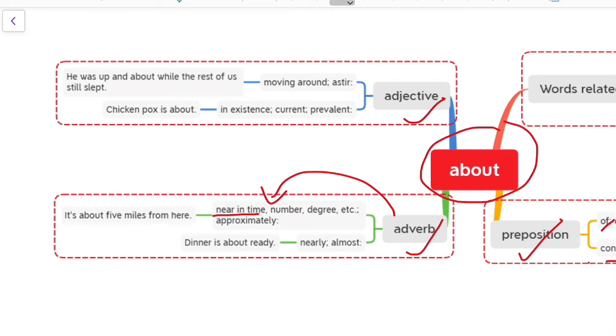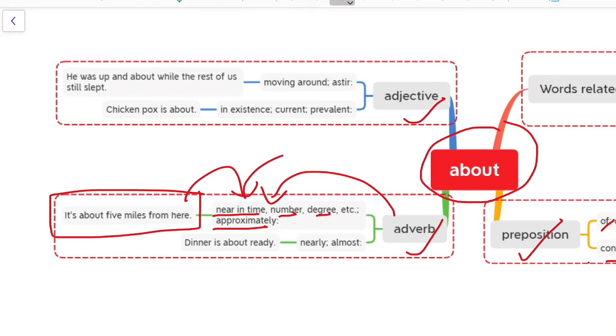Near in time, degree, number, etc., or approximately. Let us understand this with an example. It's about 5 miles from here. We are saying that it is about 5 miles from here, that we are calculating the distance. We use this with respect to time, with respect to degrees, or if we are referring to something very approximate, we can use about here.